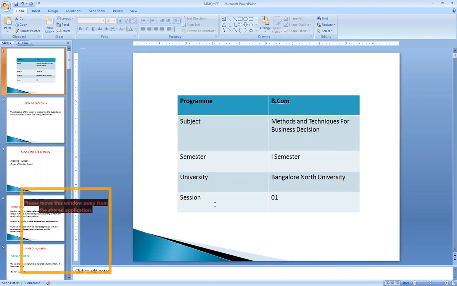So in this class, we are going to have a discussion on a subject, BCom, that is Methods and Techniques for Business Decision. In this, we are going to have discussion on the first unit that is called as number system. So before going to study about different types of numbers, let us have a brief discussion on how the numbers have come into existence.